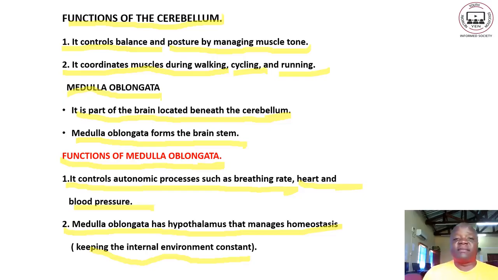So by that, we are saying the medulla oblongata performs homeostatic functions. If they say state any one homeostatic function of the medulla oblongata, we can say it controls the internal environment, monitors the level of carbon dioxide in the blood. So next page.